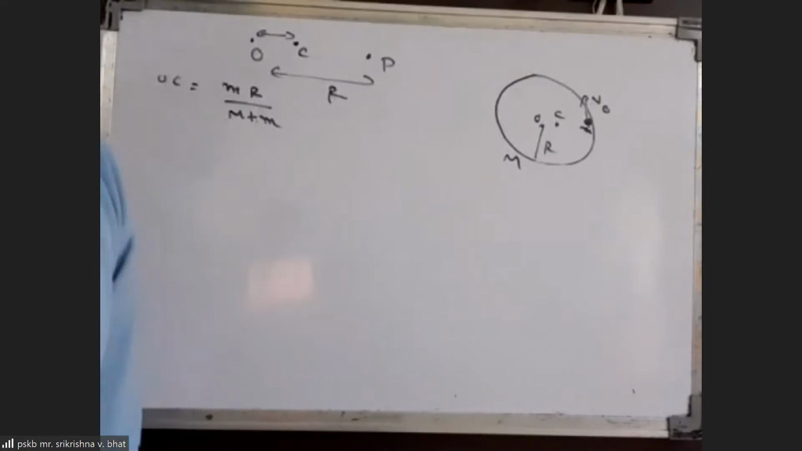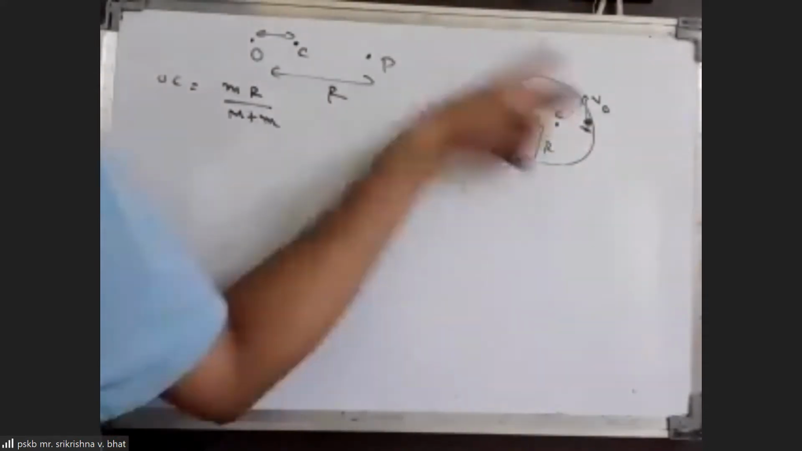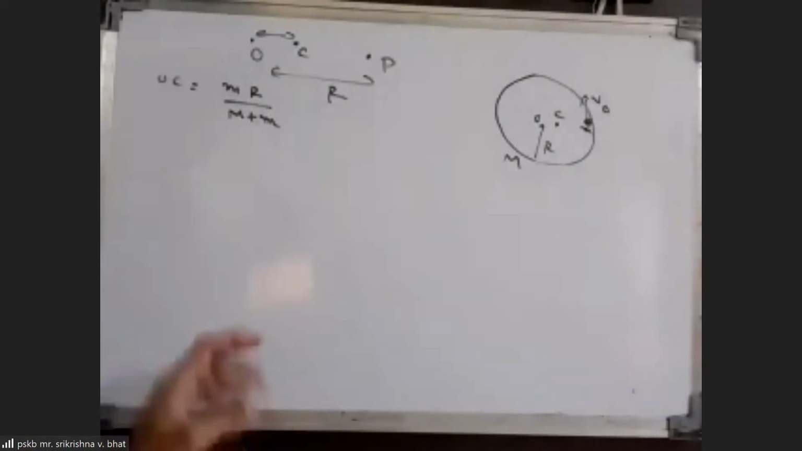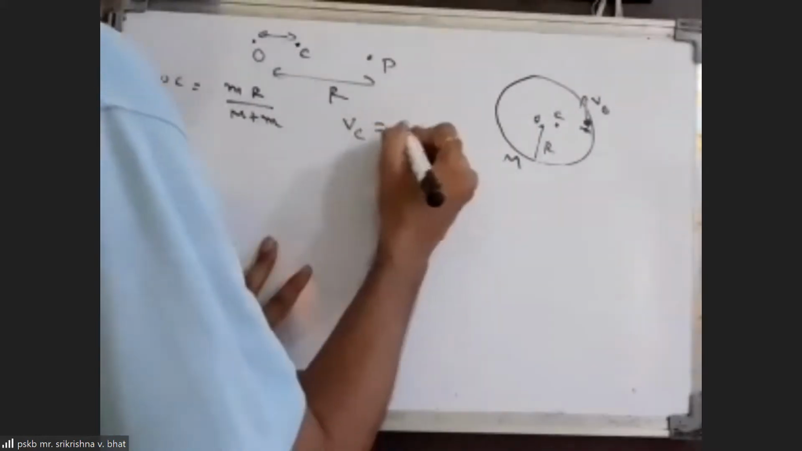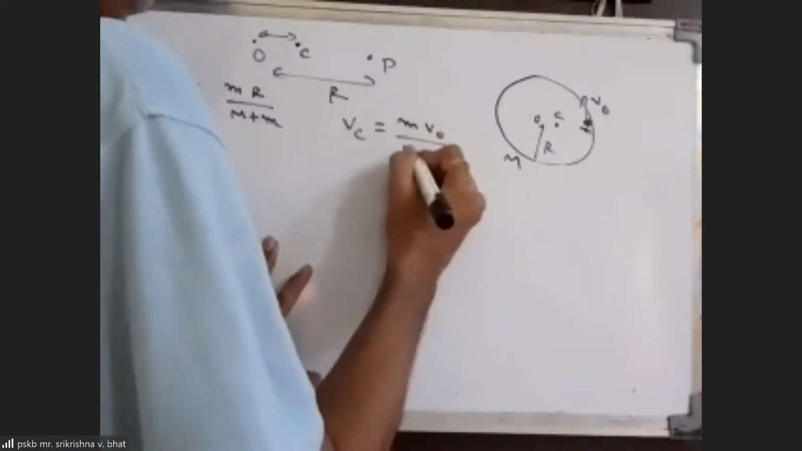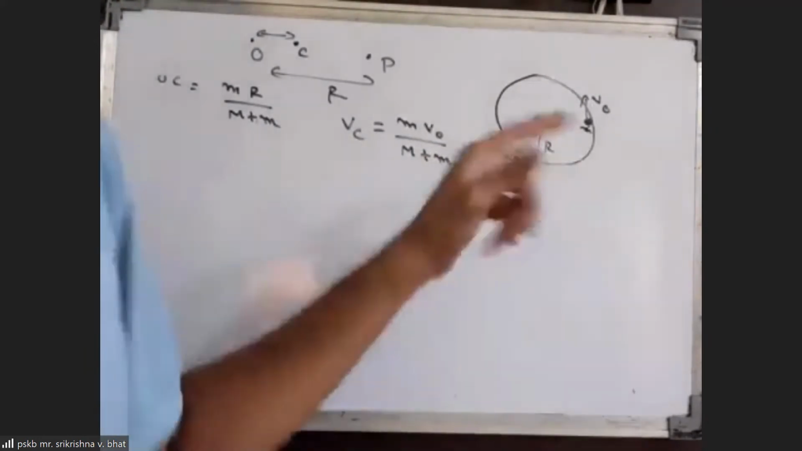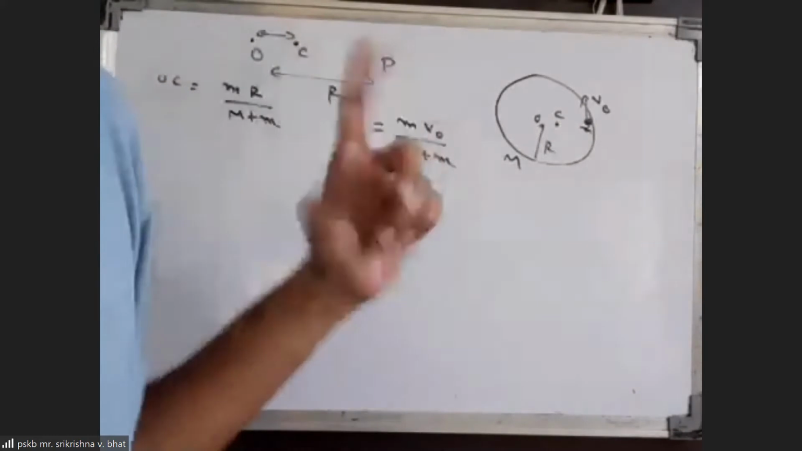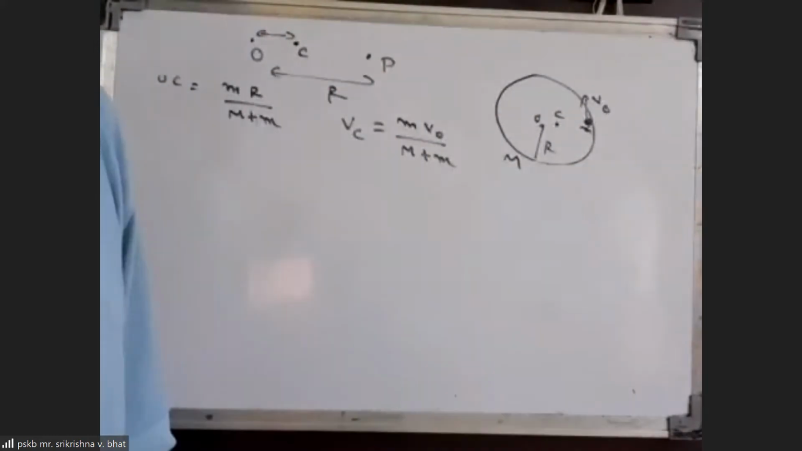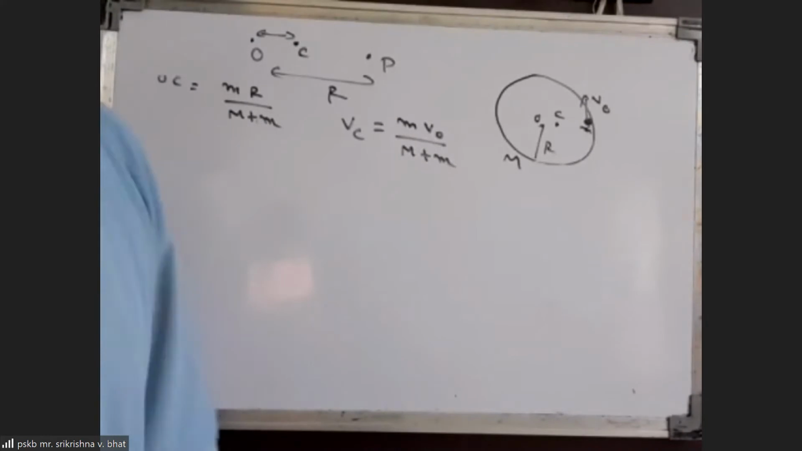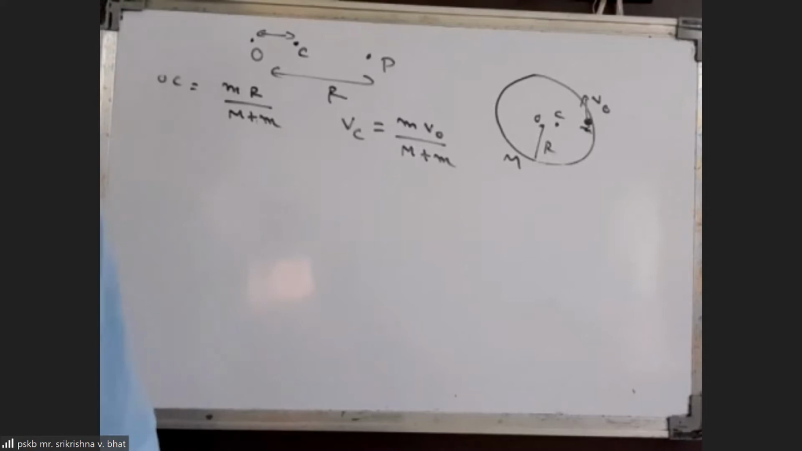Not only that, we can also find the velocity of the center of mass, because the velocity of the particle we know and the velocity of the ring is 0 initially. So the velocity of the center of mass should be m v naught by the total mass. That is the velocity of the center of mass. Even though there is a contact force between the two bodies, that contact force must be an internal force for the system. Therefore, the center of mass will not be accelerated. The center of mass of the system should move with a constant velocity.